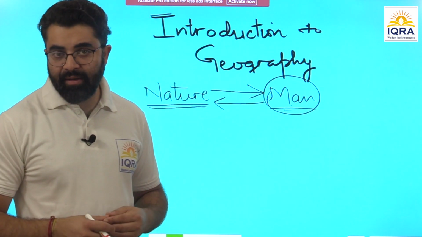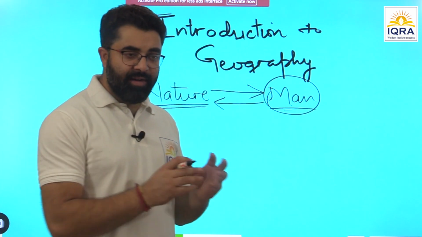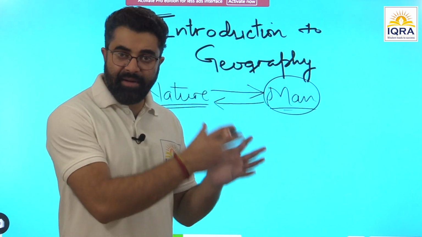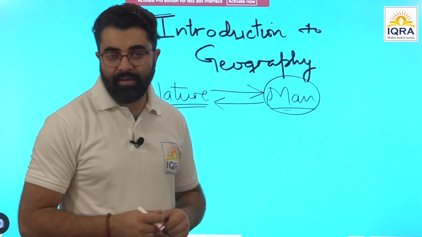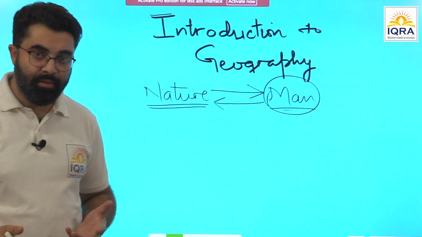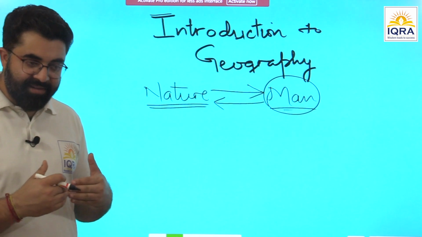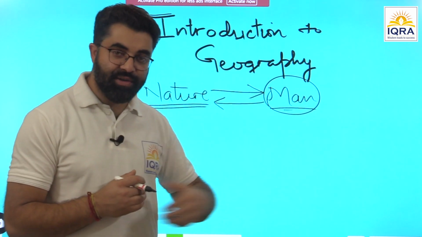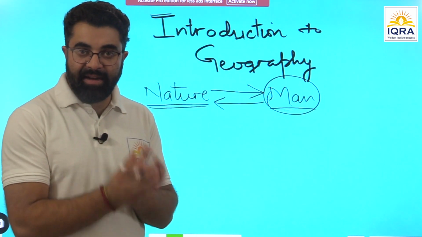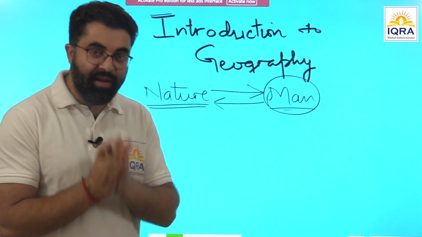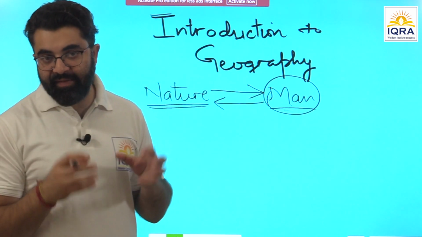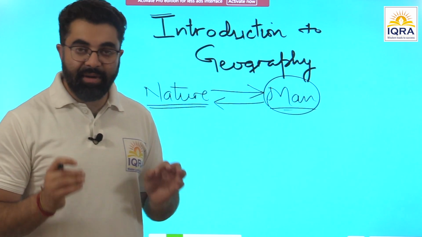Climatic conditions are suitable for cultivating particular crops like rice. In the western part of the northern plains, climatic conditions are relatively cooler during winters. Temperature is less, so it's suitable for wheat cultivation. This is an example of the response of man to natural conditions. Similarly, we are going to look at the different aspects and see the two components of geography and how they are related. The study of that interrelation between man and nature is what is called geography.